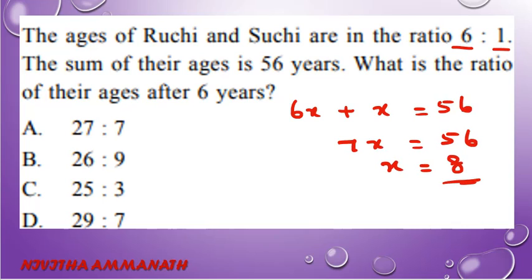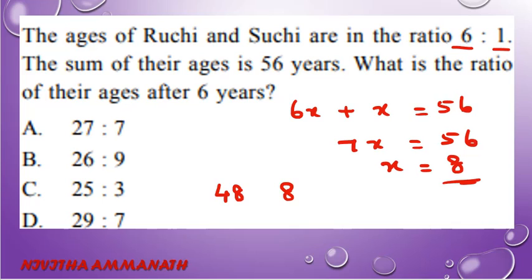That is their current ages: 6x means 8 into 6, that is 48. Then x, that is 8. Then the ratio of their ages after 6 years.